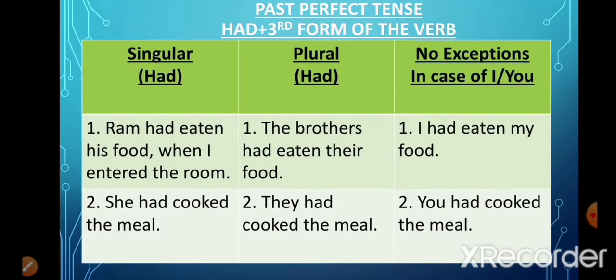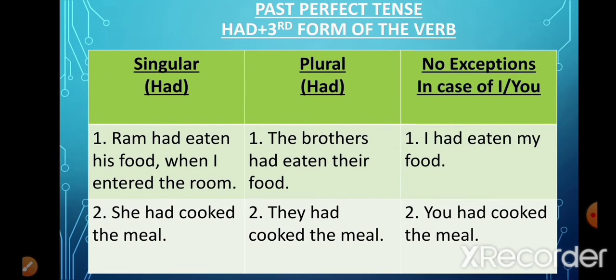Now again, unlike in present perfect tense where we had to learn different rules for singular and plural subjects, here in past perfect tense the rule is the same. Whether the subject is singular or plural, we use had. Also, there is no exception in case of I and you. For example, Ram had eaten his food when I entered the room. Now the subject here is Ram, which is singular, and we have used had.